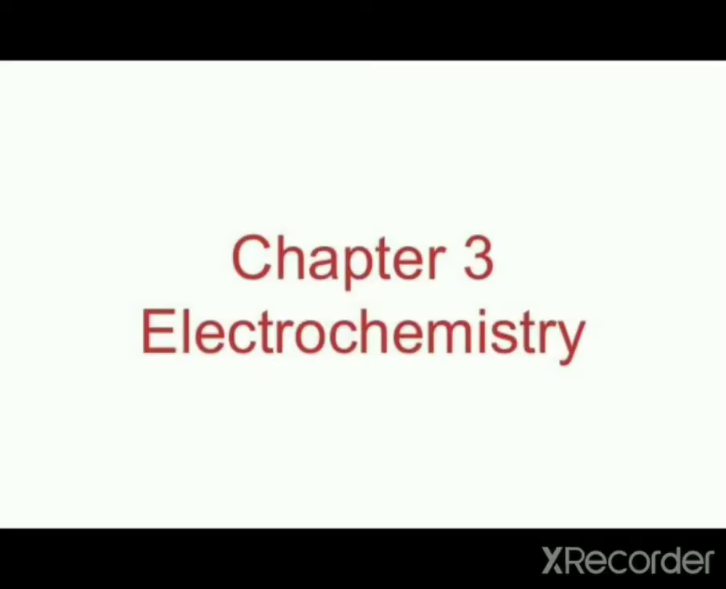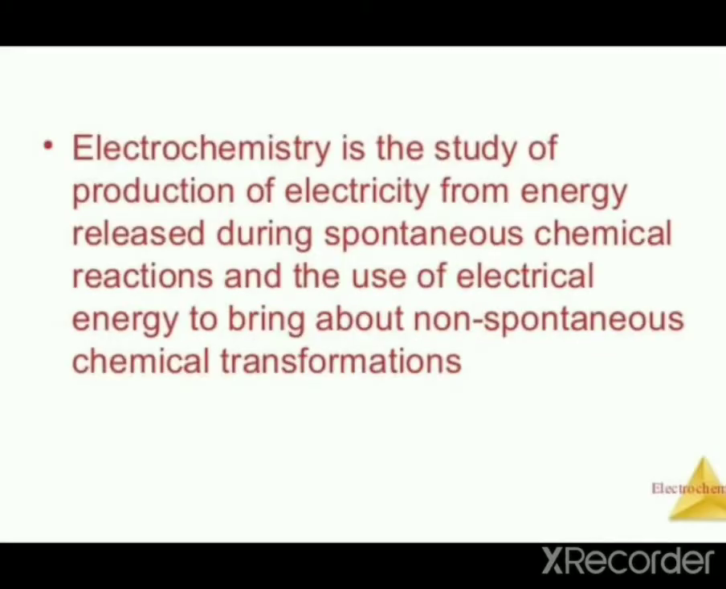Chapter 3 Electrochemistry. Electrochemistry is the study of production of electricity from energy released during spontaneous chemical reactions and the use of electrical energy to bring about non-spontaneous chemical transformations. So here the energy conversion is from chemical energy to electrical energy.